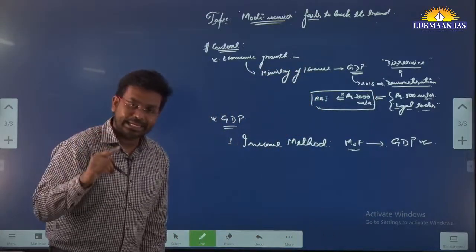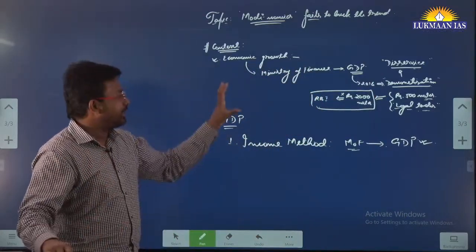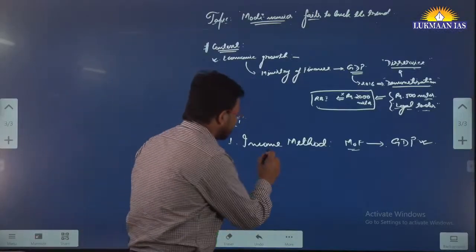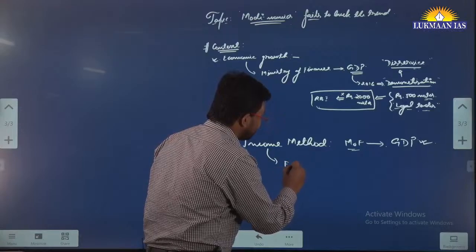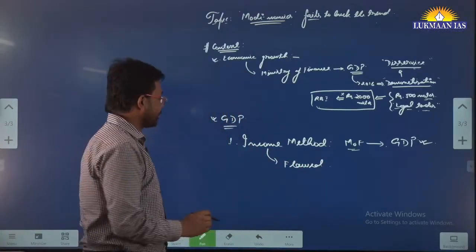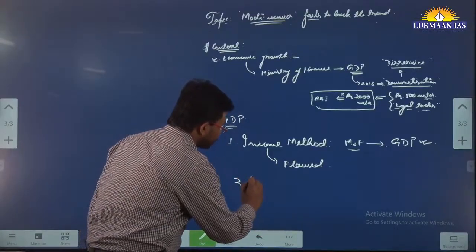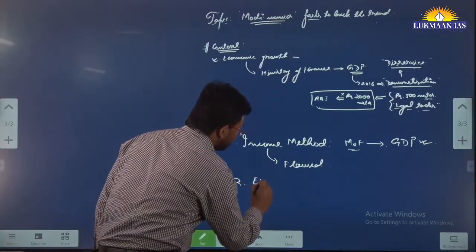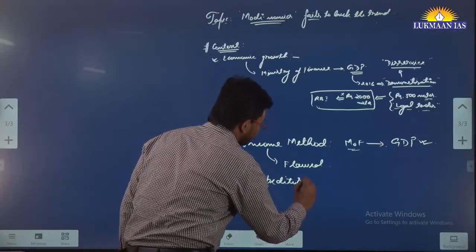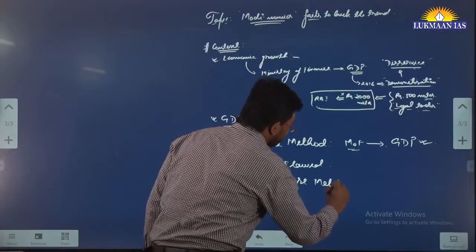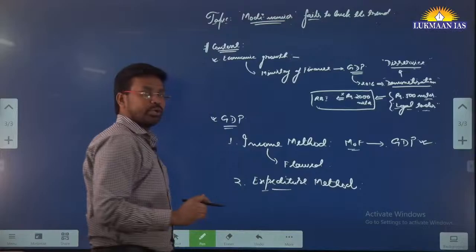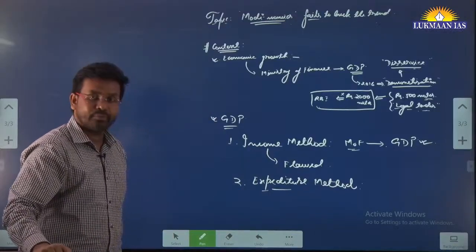However, many analysts, many experts in finance and economics, say that this income method of calculating GDP is a flawed method. Instead, they say, we should use the expenditure method. So people support using the expenditure method, because the expenditure method reflects more about how the economy is performing, how the GDP is performing.